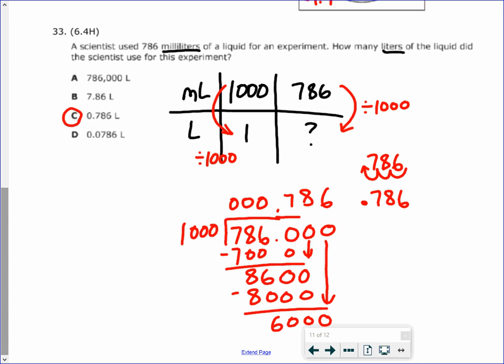And there you have it, 0.786. So when you're dividing by anything with a 0, you can move the decimal point. If you divide by 10, you would move it to the left 1. If you divide by 100, to the left 2. And 1,000, to the left 3. Or you can just divide it.